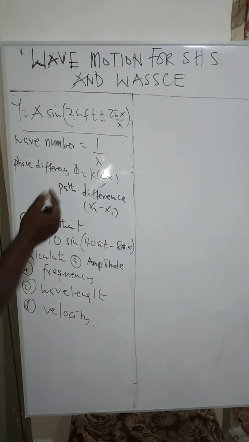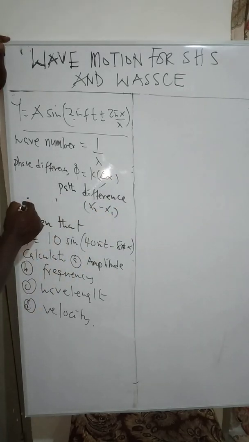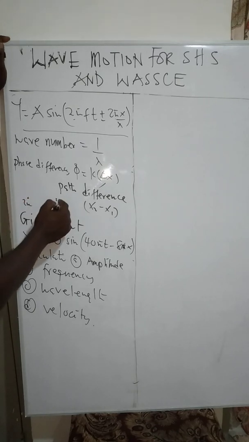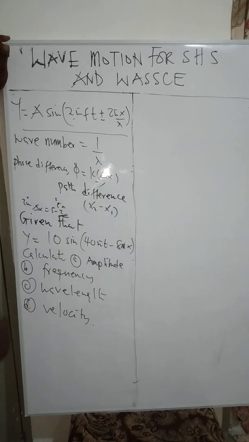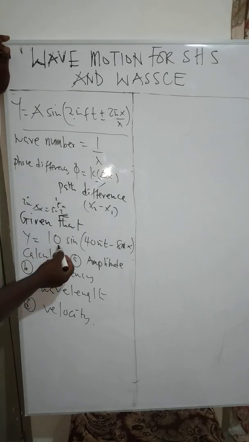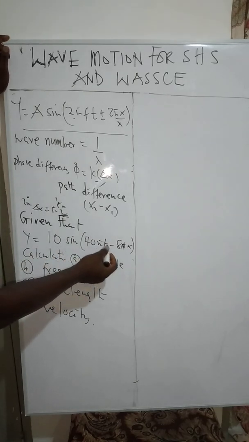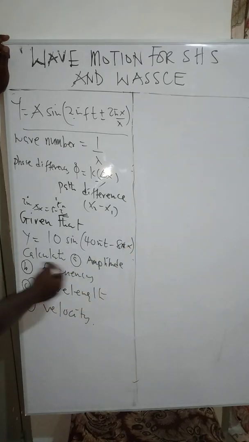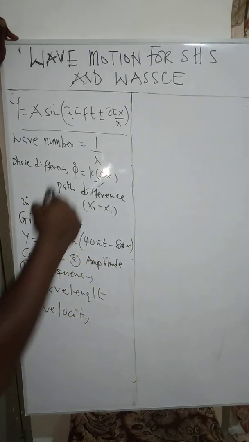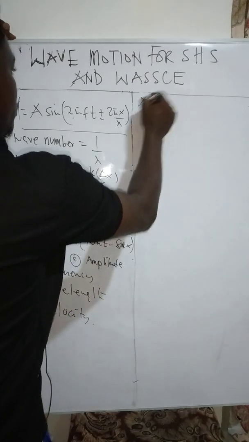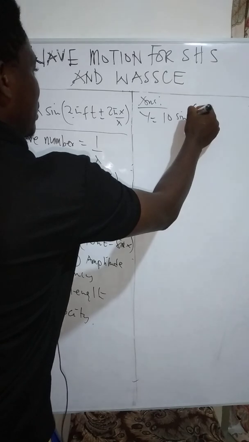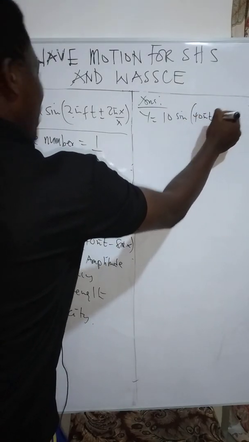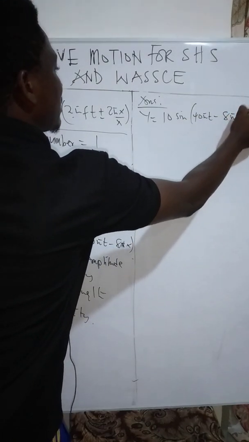So if an object starts from a certain point and ends here, so if this is, let's say, 2 meters and this is 5 meters, then change in s is equal to 5 minus 2, and then you multiply by the constant k. Okay, given that y is equal to 10 sine 40 pi t minus 8 pi x, calculate the following. So first thing in your solution, you write the question: y is equal to 10 sine into bracket 40 pi t minus 8 pi x.